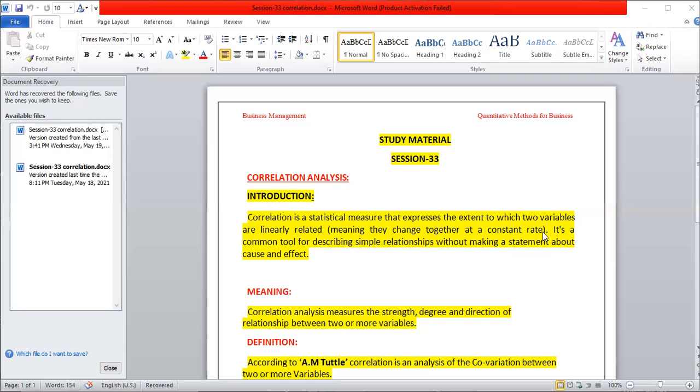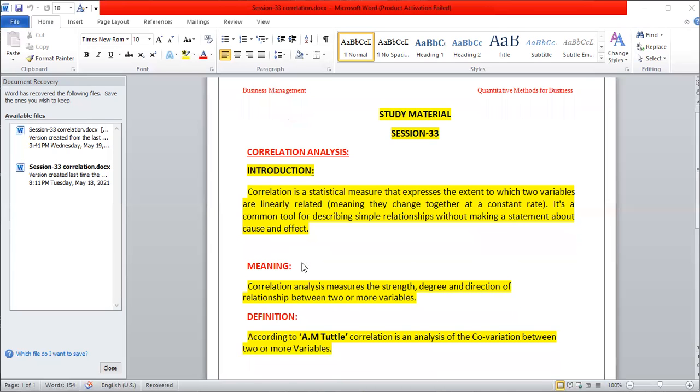We have taken two phenomena, price and supply, in order to measure the changes or the relationship between them. We use the tool of correlation. So in the introduction, that is why we study correlation. Now we shall go into detail. What is the meaning of correlation?